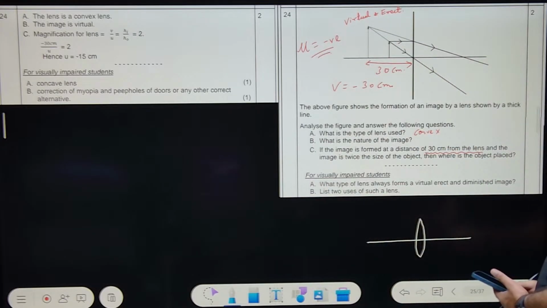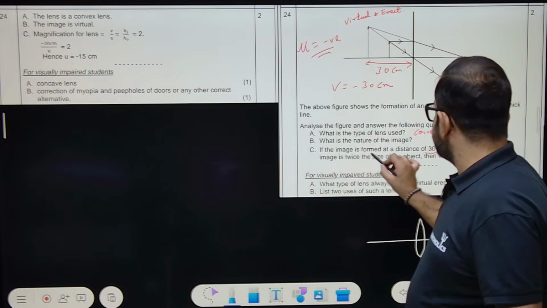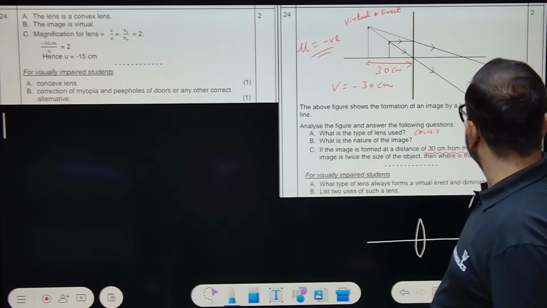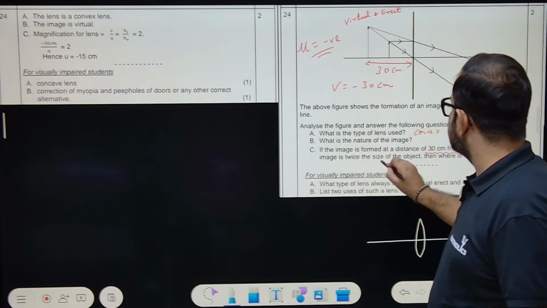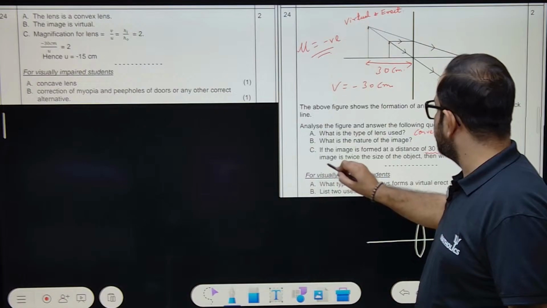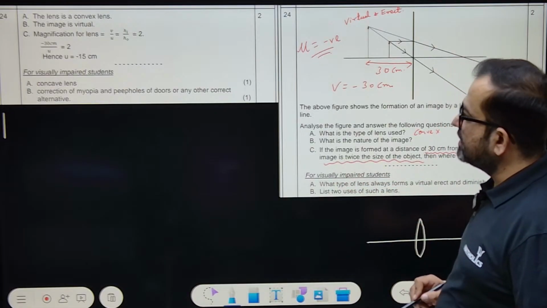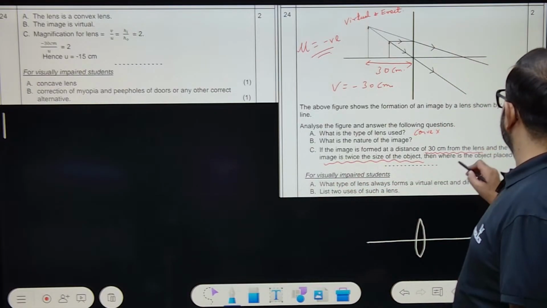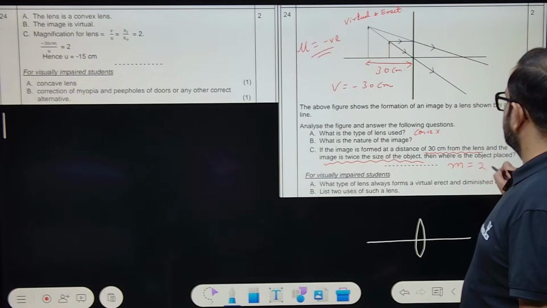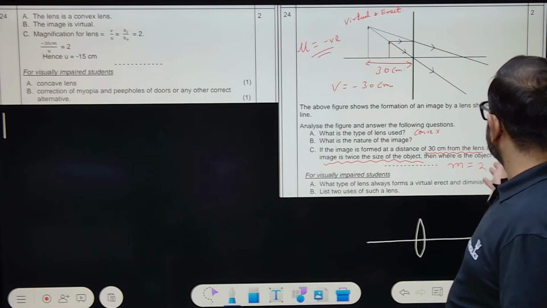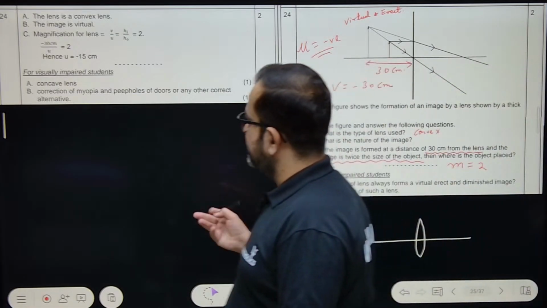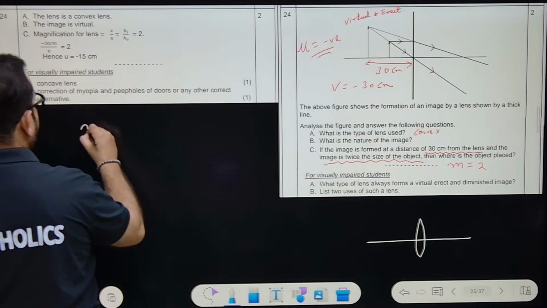Now, the image is formed at 30 centimeter from the lens and the image is twice the size of the object. Can you see this point? That means magnification is 2. Where is the object placed? Obviously, you will write the formula for magnification.